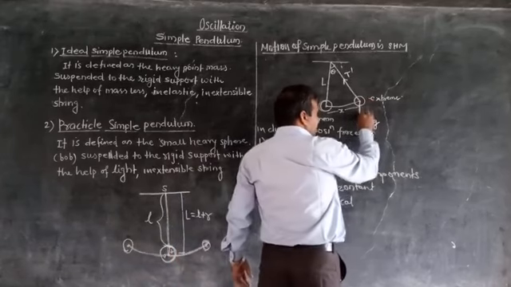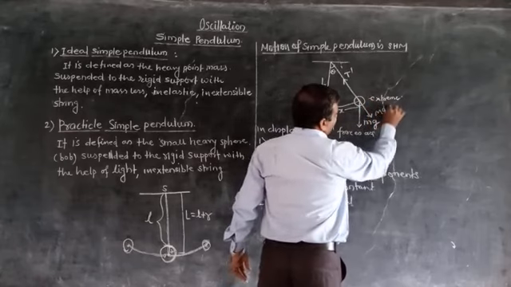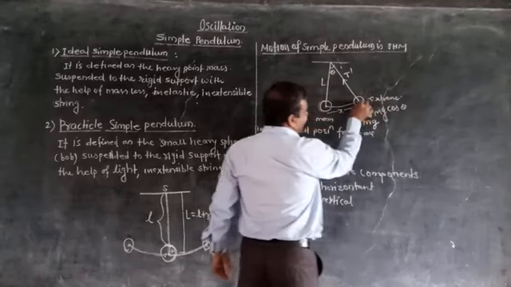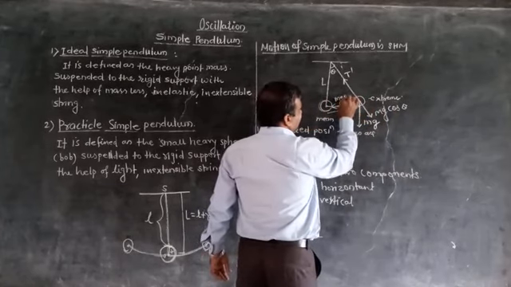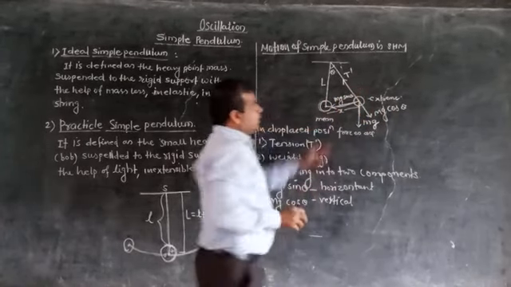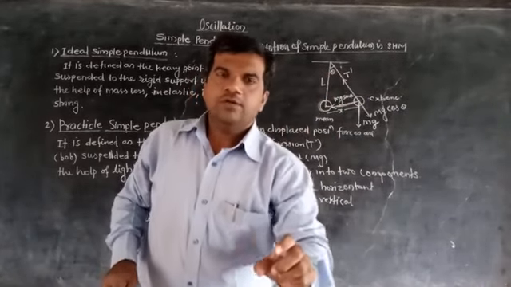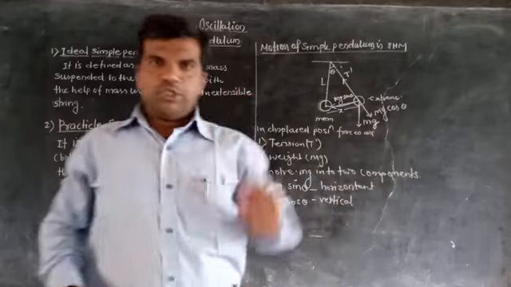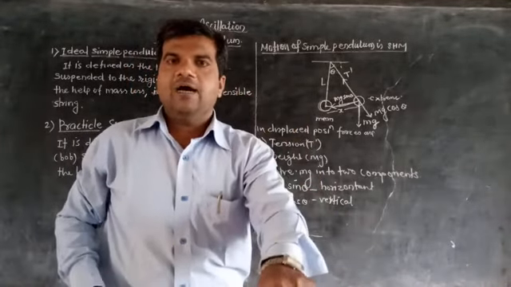So this mg can be resolved into two components. One is mg cos theta and second is mg sin theta. So this mg sin theta is directed towards the mean position, and therefore this mg sin theta provides the restoring force.